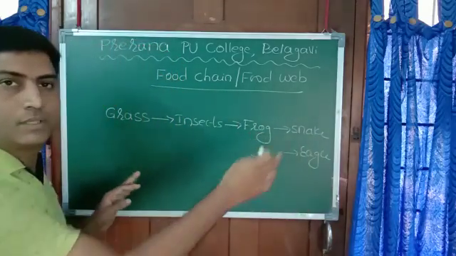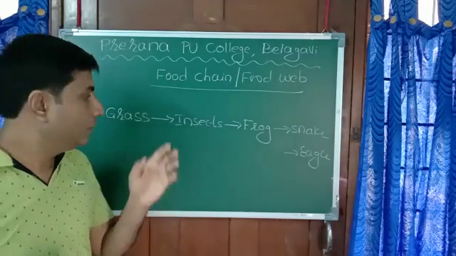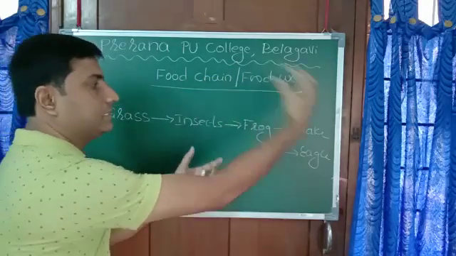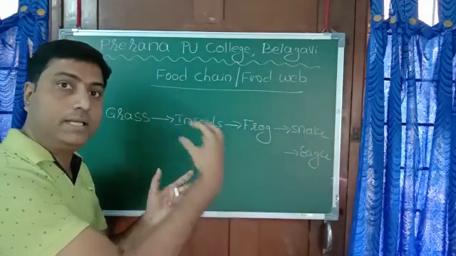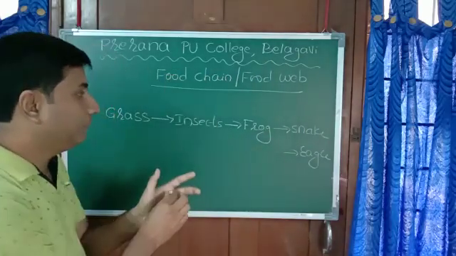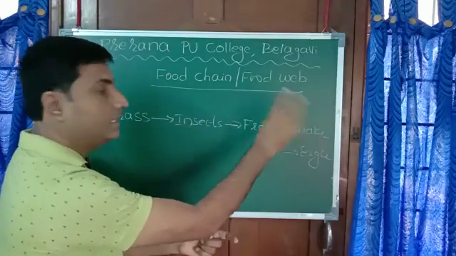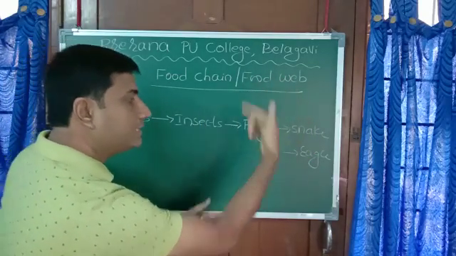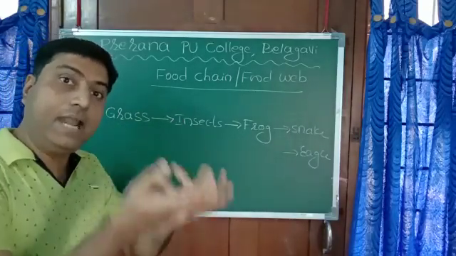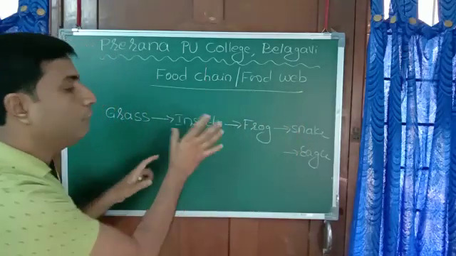See now, this is called a food chain. What is a food chain? One organism eats the other. Frog eats the insect, snake eats the frog. One organism eats the other and is being eaten by another. For example, frog feeds on insect, but frog is eaten by snake. Snake eats frog, but snake is eaten by eagle. So like this, one eats the other and is being eaten by another. This chain, this link, is called a food chain.